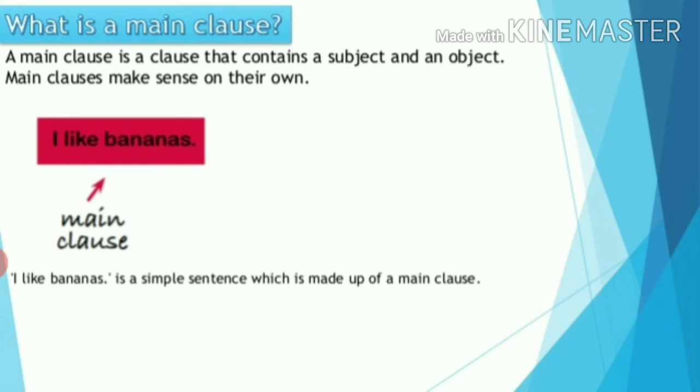Main clause or independent clause means a clause that makes full sense, that gives you a complete meaning. I like bananas. It has a subject, verb, and object, and it gives you complete meaning. You understand something. I like bananas means you know that person likes bananas. So it's a complete sentence. It gives you a meaning. It gives you a sense. So that is main clause or independent clause. Independent means it can stand alone. It has meaning on its own. It doesn't need anyone's help. Okay.